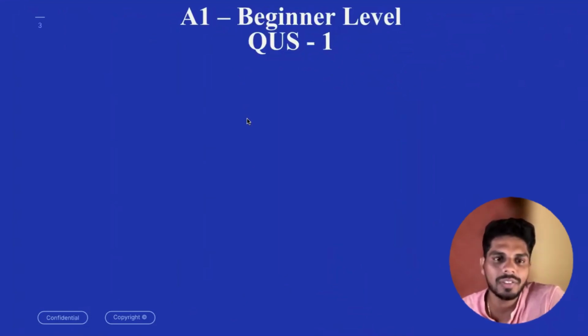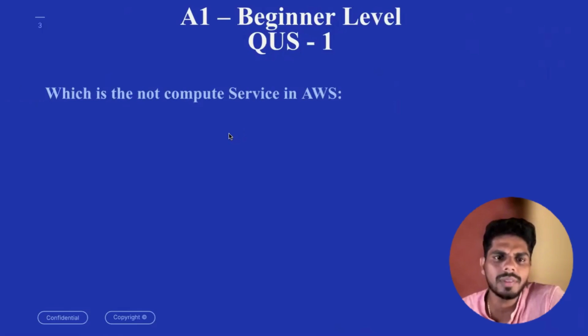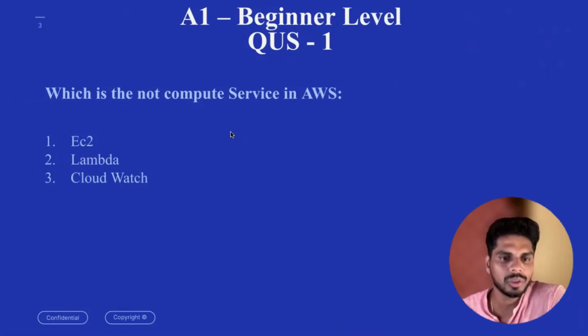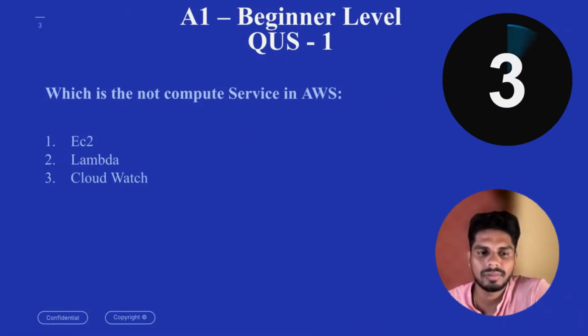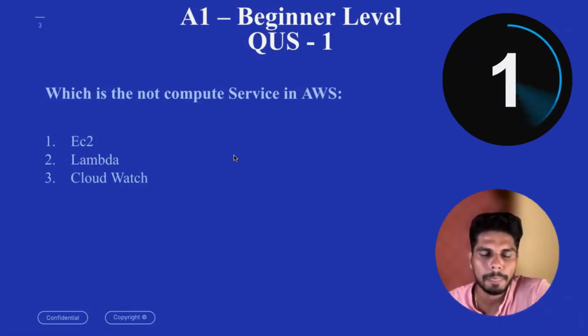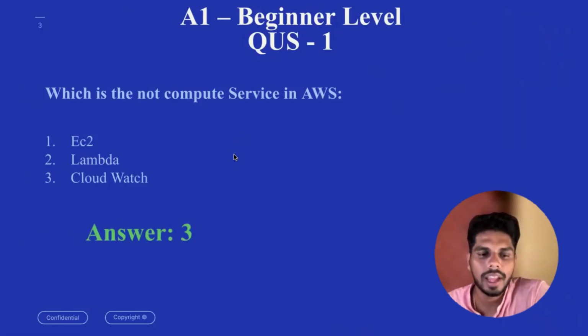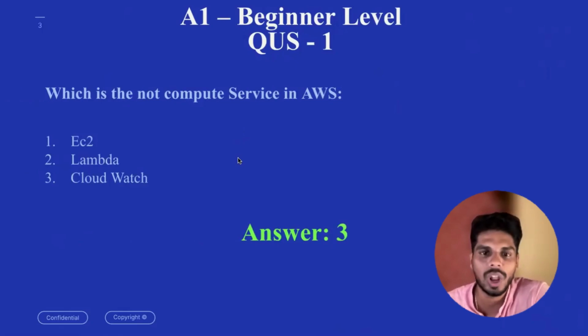Let's get started. A1, beginner level, question number 1. Which is not a compute service in AWS? I'm going to give you options as well. EC2, Lambda is option 2, CloudWatch is option 3. 5 seconds to identify. The answer is 3, CloudWatch. When you take AWS, EC2, Lambda and so on come as compute services. CloudWatch is the monitoring service. This is the answer.